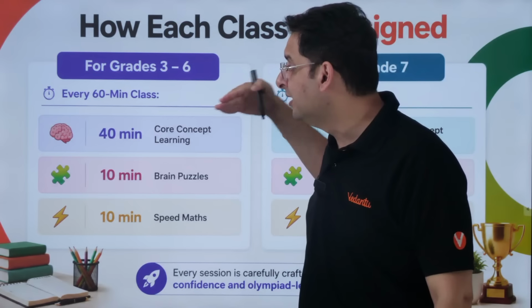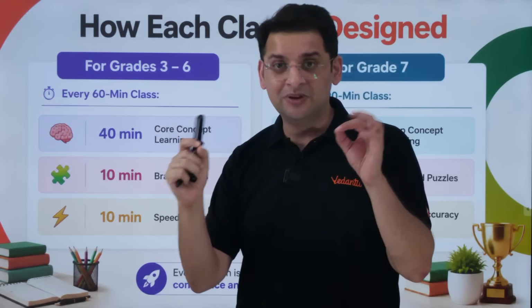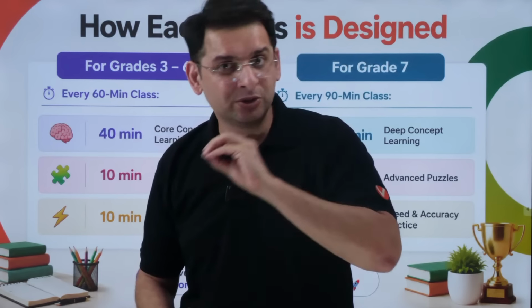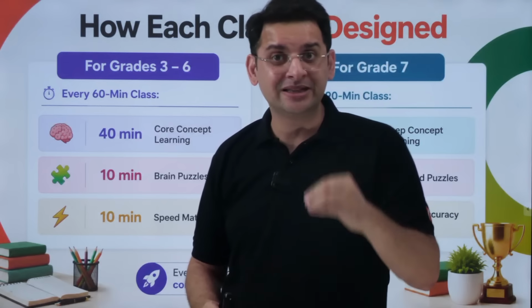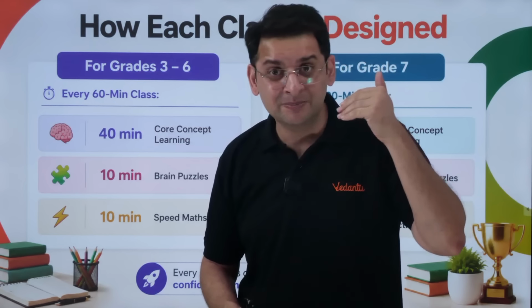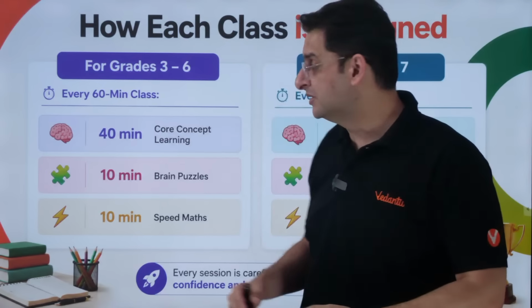One is the core learning. Core learning means we make them understand the whys. We don't throw only the formulas at them, but we make them understand why something is happening, right? So this is something which improves the overall mathematics of the child.